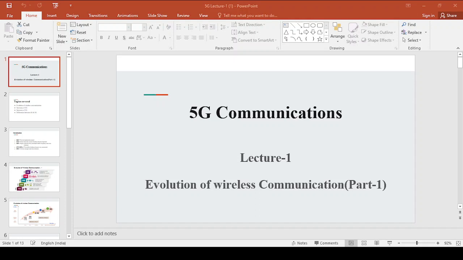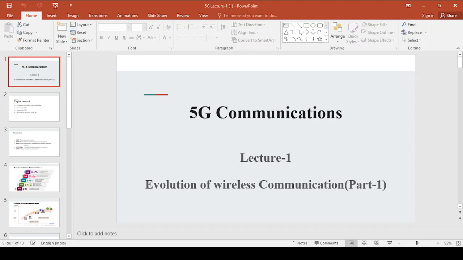Now, coming to lecture 1 under 5G communication, which is an open elective. In this lecture, we will see the evolution of wireless communication. That means how wireless communication has evolved from 1G to 2G, 2G to 3G, 3G to 4G, and now the existing communication is 5G communication, right? This was the first topic under 5G communication, that is the evolution of wireless communication from 1G to 5G, right?